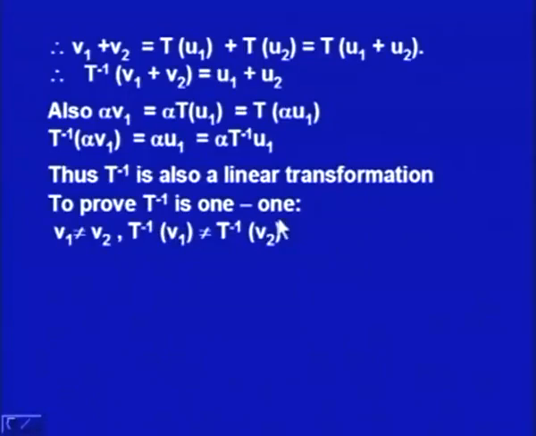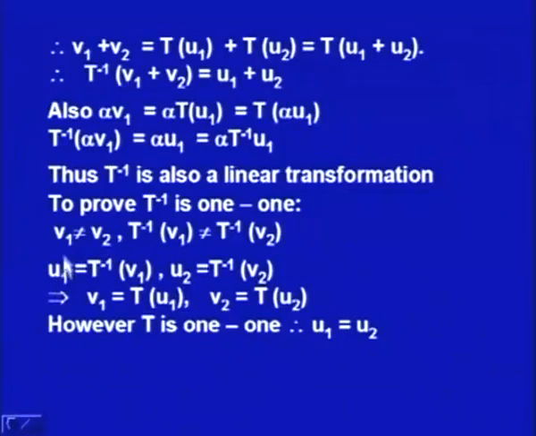To prove that T inverse is 1-1, we consider two different elements in V, say V1 and V2, which are not same. Then we have to prove that their images under T inverse are also different in U. So, we start with V1 not equal to V2, then we will prove that T inverse V1 is not equal to T inverse V2.